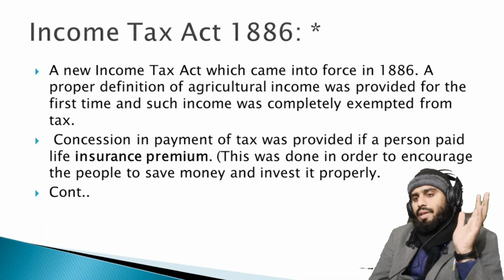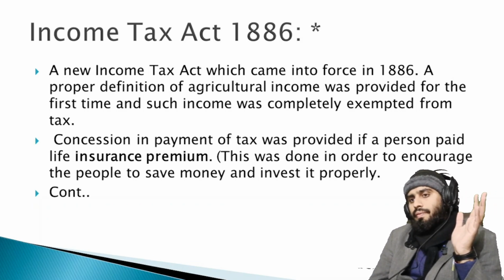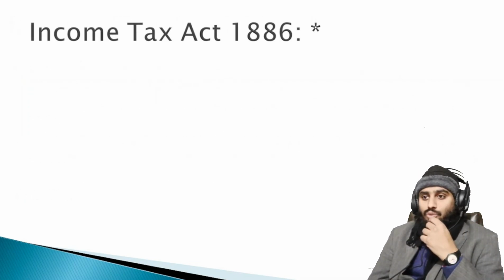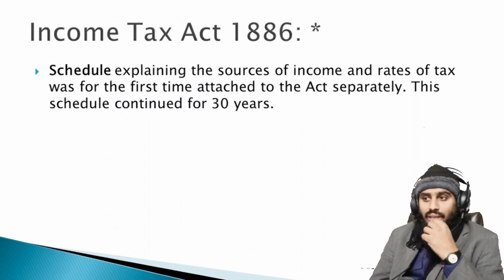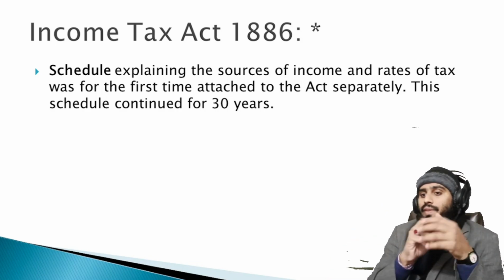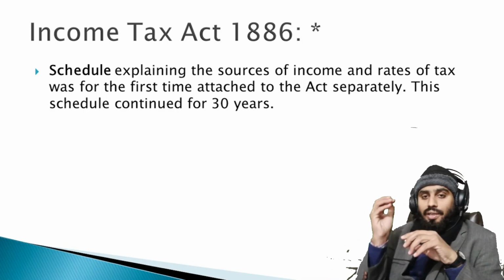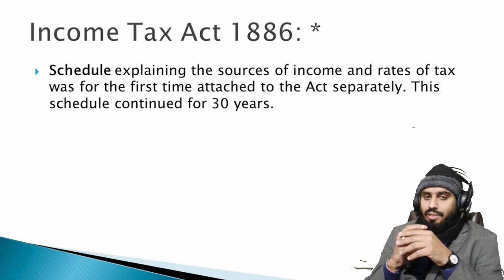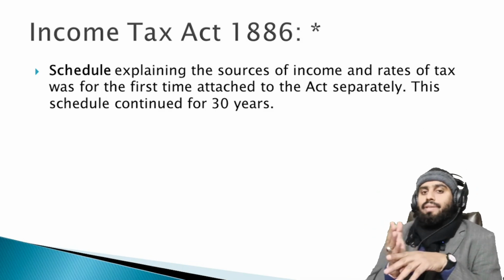Okay. The next characteristic is that schedules explaining the source of income and rates of tax were for the first time attached to the act separately. These schedules continued for 30 years. Schedules mean slab rates.